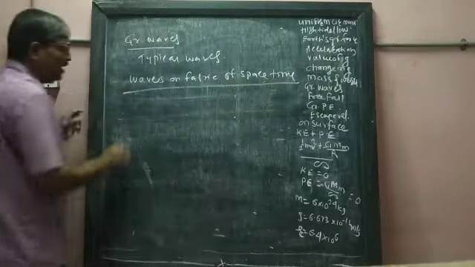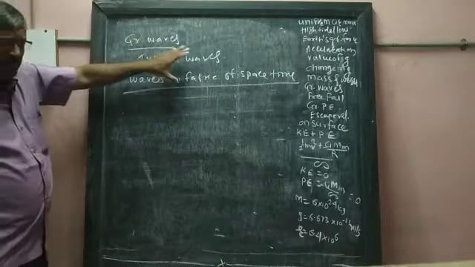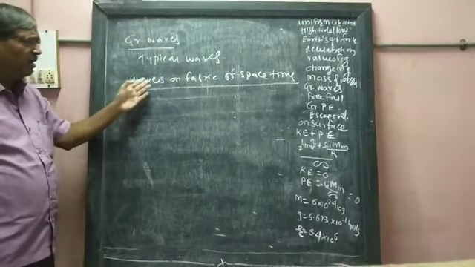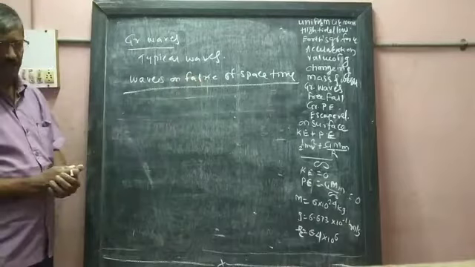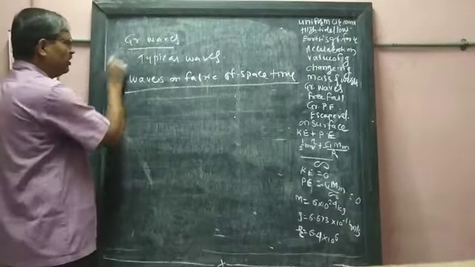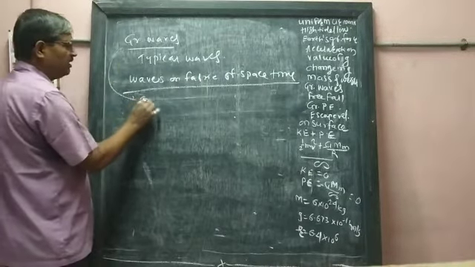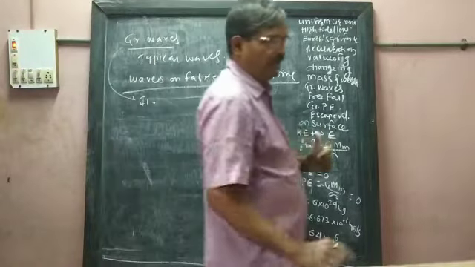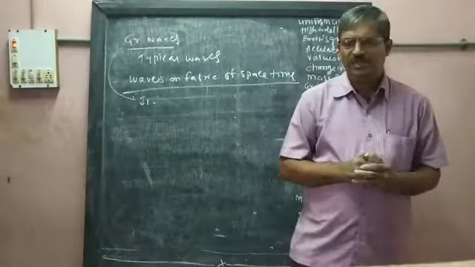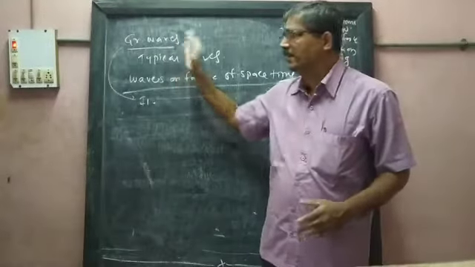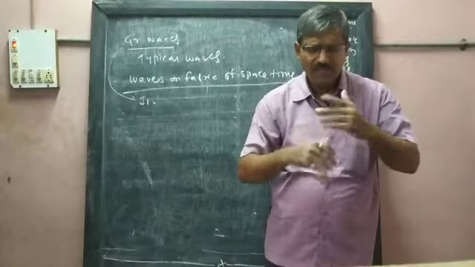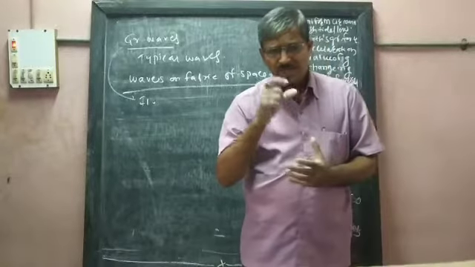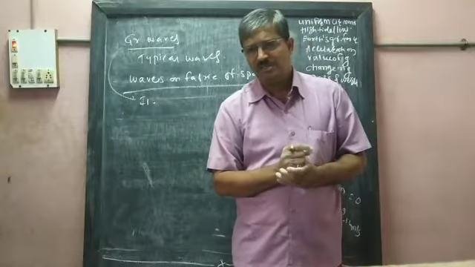What is meant by typical waves? Gravitational waves means typical waves. They have been called waves on the fabric of space-time. It's a prediction, predicted by the famous scientist Einstein. Einstein predicted gravitational waves in 1916, and exactly after 1 century, scientists detected these gravitational waves.